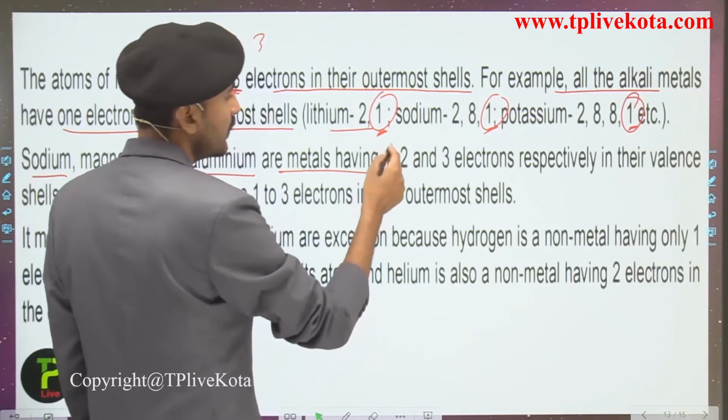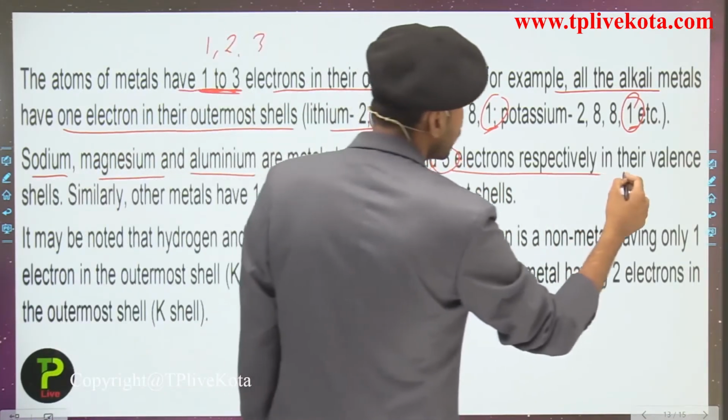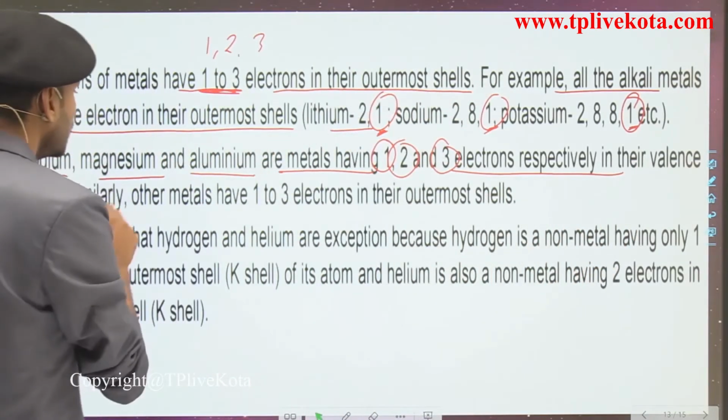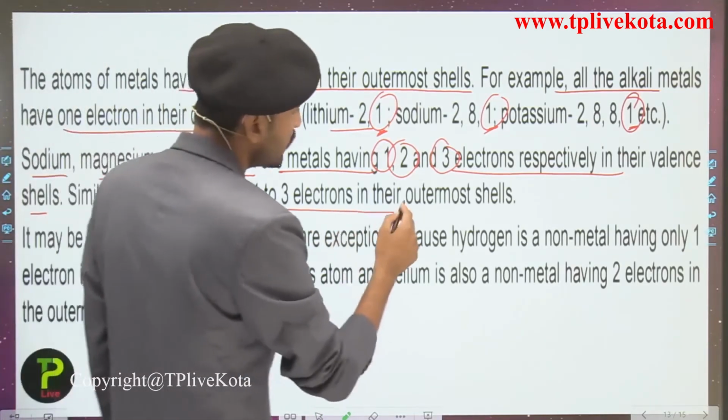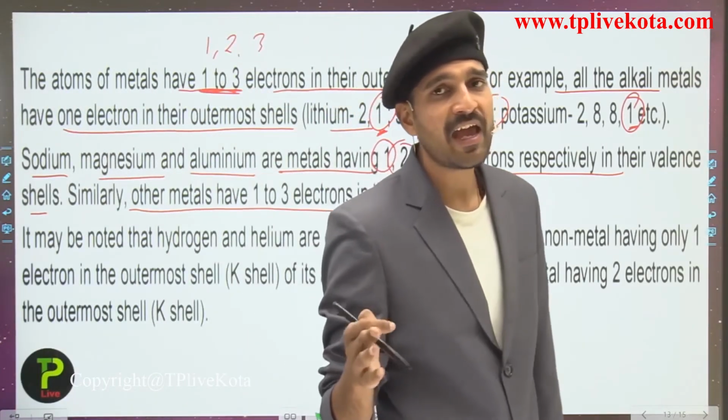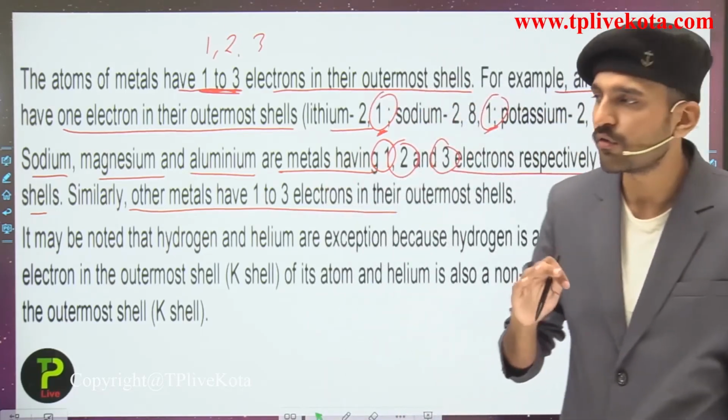Talking about sodium, magnesium and aluminium, these are metals having 1, 2 and 3 electrons respectively in their valence shell. Similarly, other metals have 1 to 3 electrons in their outermost shell. So metals generally have 1, 2 or 3 electrons in their outermost shell.